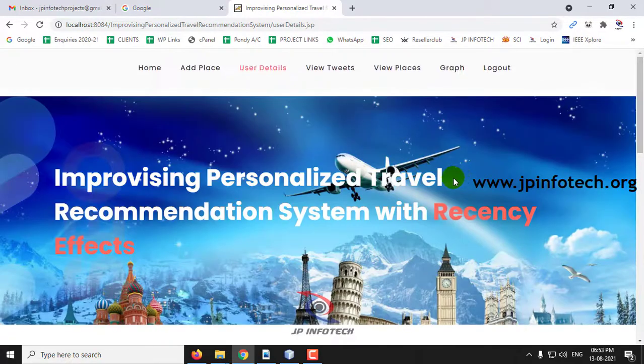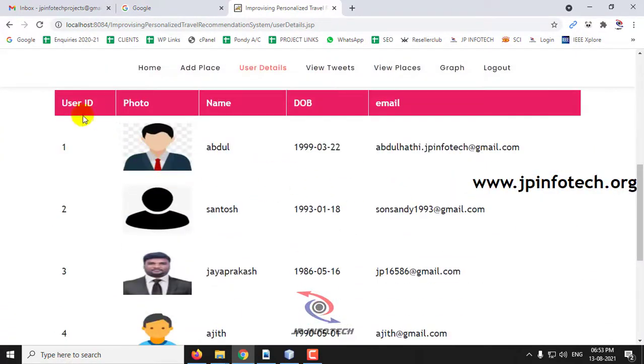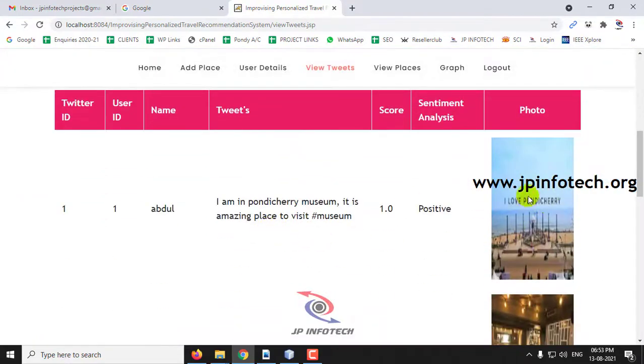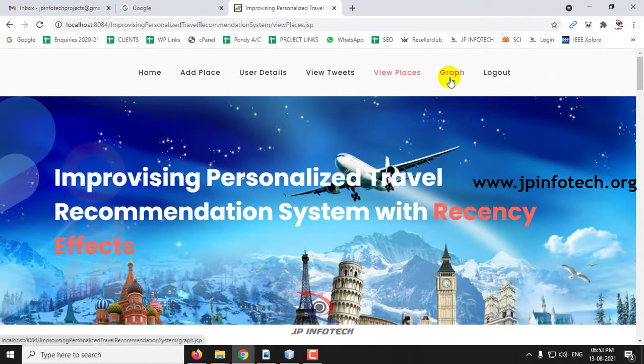In the admin part you can see the user details, who all the users are, with the user ID, photo, name, date of birth, email ID. And here you can view the tweets, which we have seen, with the Twitter ID, user ID, name, tweet, score, sentiment analysis and the photo. View places we have seen. And the final one is the graph part.